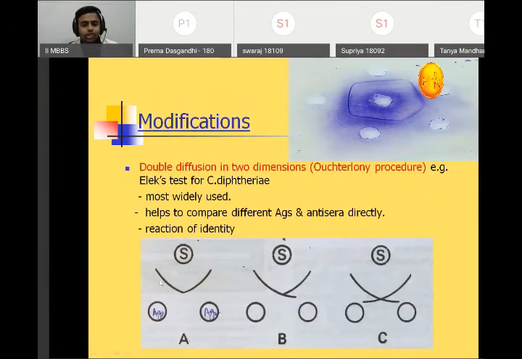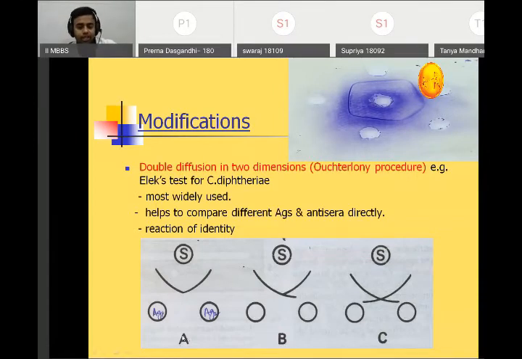So another modification is in two dimensions. If we want to see double diffusion in two dimensions, this is the Ouchterlony procedure. Very frequently they ask you in viva, what is the Ouchterlony modification? It is the Elek test for Corynebacterium diphtheriae. Okay. Now, it is most widely used. It helps to compare different antigens and antisera directly, and reactions of identity. Okay, for identifying whether both types of strains are similar or it is a different strain.